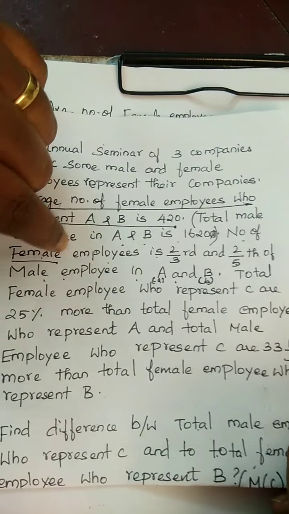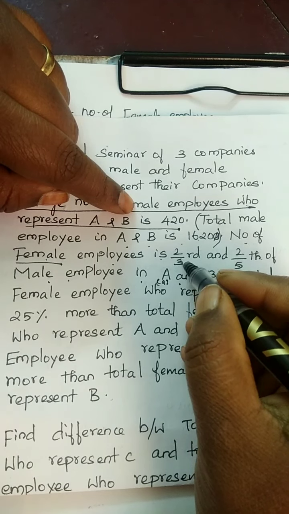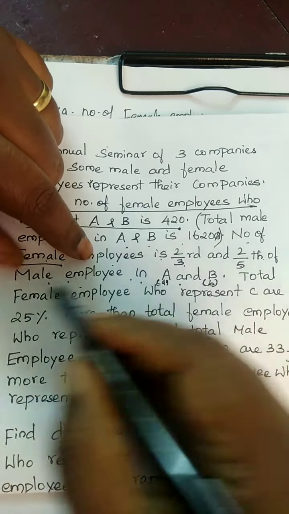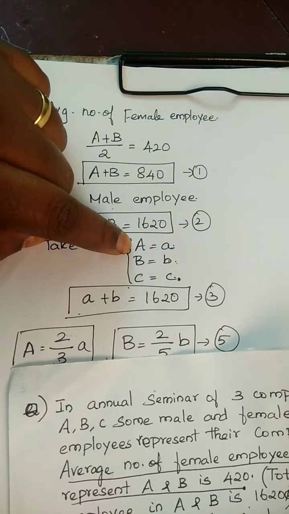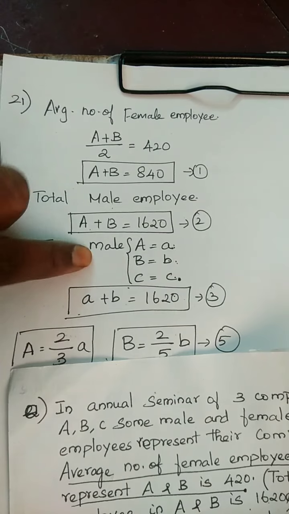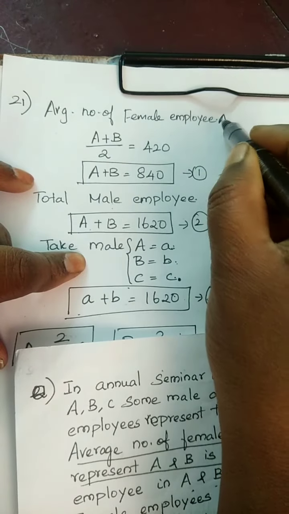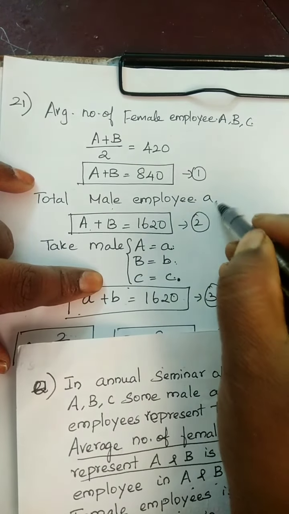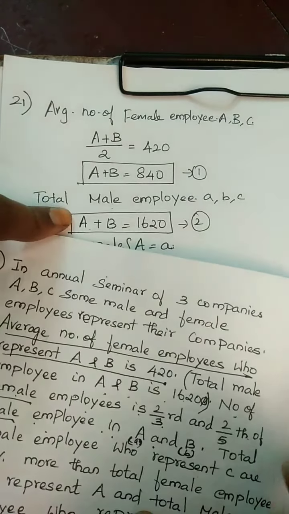2/3 female are capital A and capital B. Capital A is equal to 2/3 male employee in capital A. For male it's small a. We already represent here capital A is equal to small e for male, and for female as it is capital A, B, C, and for male it's small a, b, c. Don't confuse it.